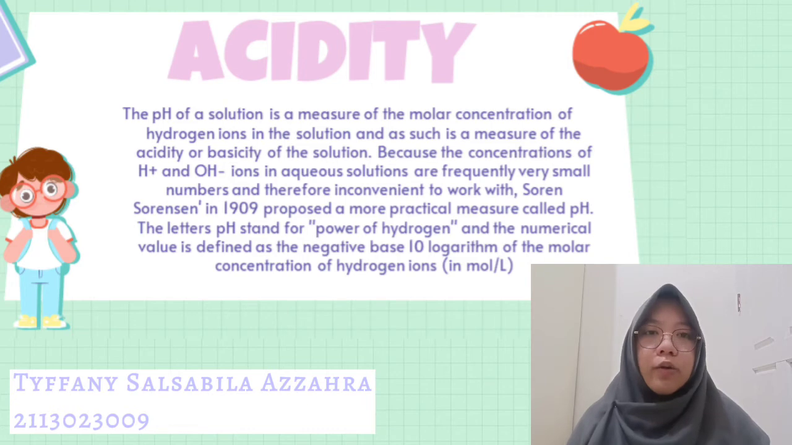The pH of a solution is a measure of the molar concentration of hydrogen ions in the solution, and as such is a measure of the acidity or basicity of the solution. Because the concentrations of H+ and OH- ions in aqueous solution are frequently very small numbers and therefore inconvenient to work with, Sørensen in 1909 proposed a more practical measure called pH. The letters pH stand for power of hydrogen, and the numerical value is defined as the negative base 10 logarithm of the molar concentration of hydrogen ions in moles per liter.